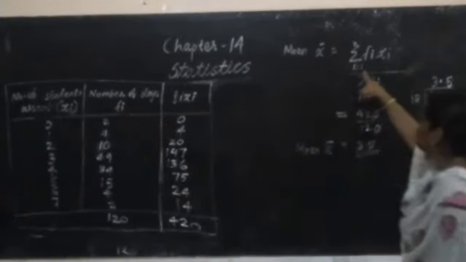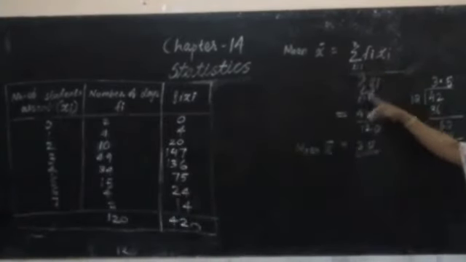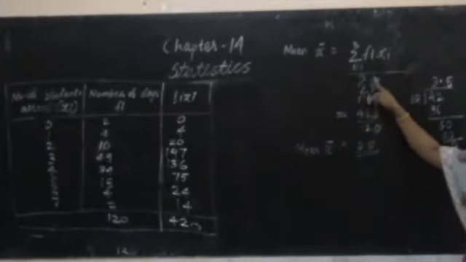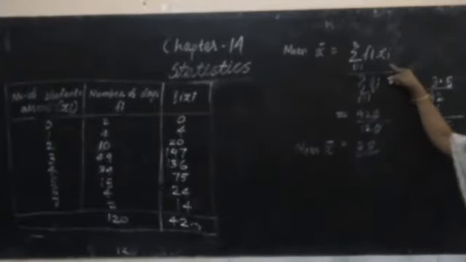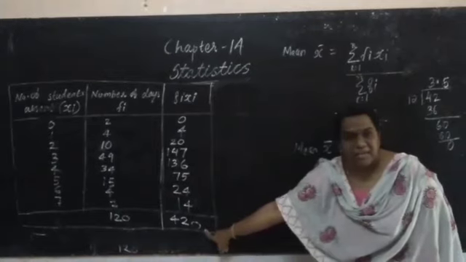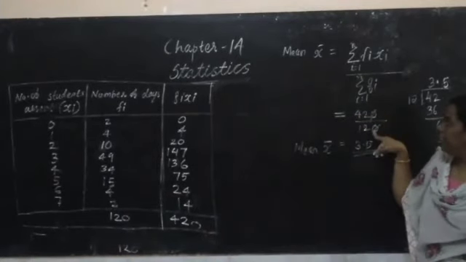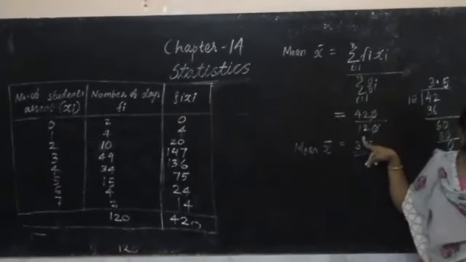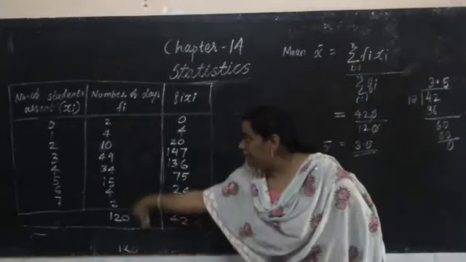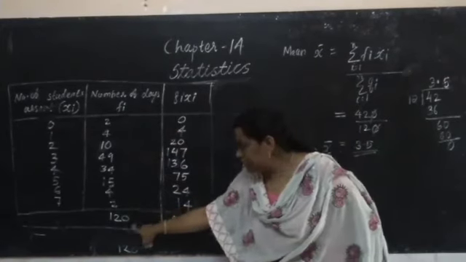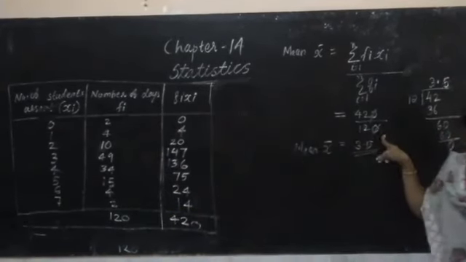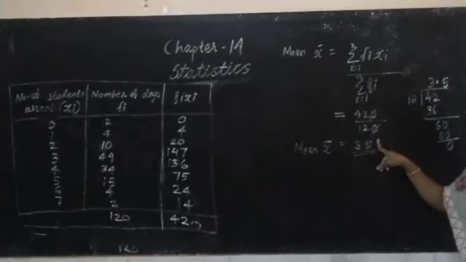Okay? Now, mean x bar is equal to sigma i from 1 to n fi xi divided by sigma i from 1 to n fi. Then what we got as sigma fi xi? 420 divided by sigma fi. What is sigma fi? Sum of the frequencies. It is 120. Okay? 420 divided by 120.